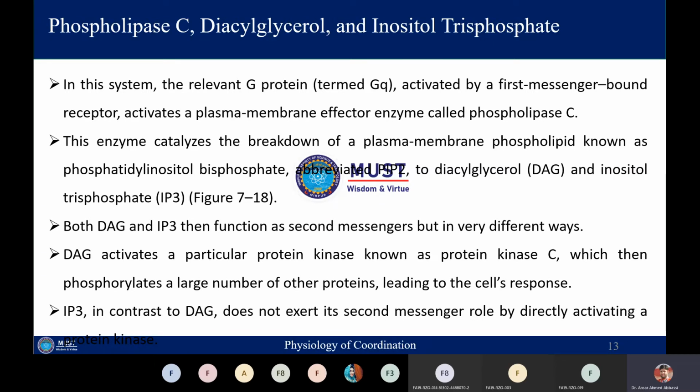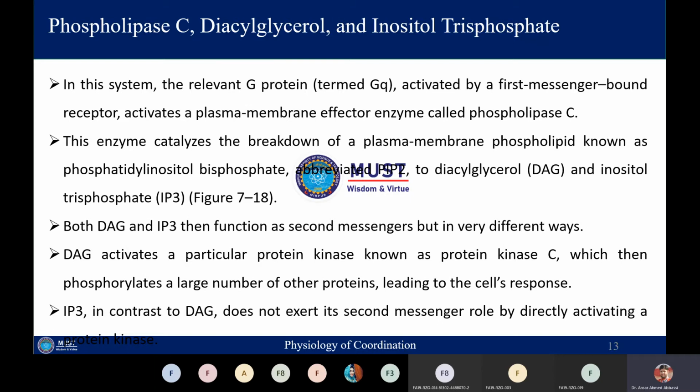So it means in this system, the effector molecule is phospholipase C, and once the first messenger binds to its receptor, phospholipase C will be activated by the Q subunit of the G protein, and this phospholipase C will break down the membrane phospholipid PIP2 or phosphatidylinositol bisphosphate, and this PIP2 will be converted into DAG, diacylglycerol, and IP3, inositol triphosphate.